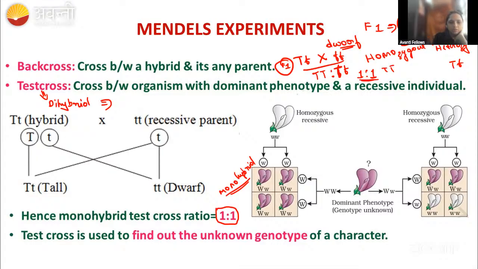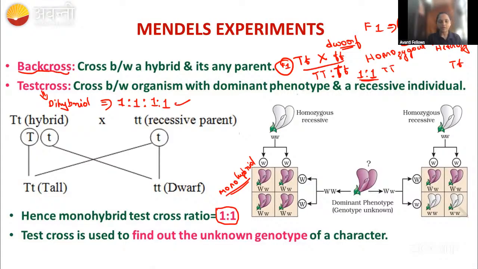Okay, remember, for the dihybrid cross, it is 1:1:1:1. Just remember 1:1:1:1 is for the dihybrid cross, test cross. Then we'll talk about the back cross.